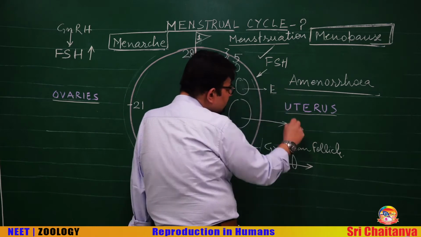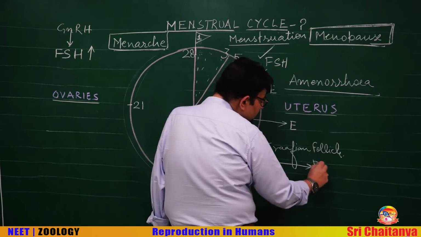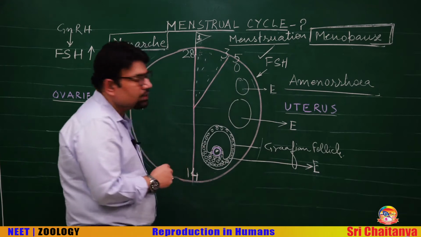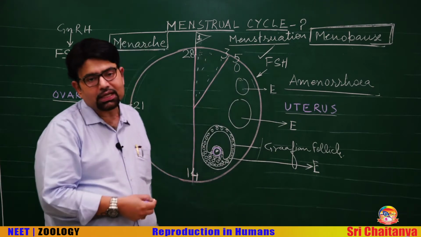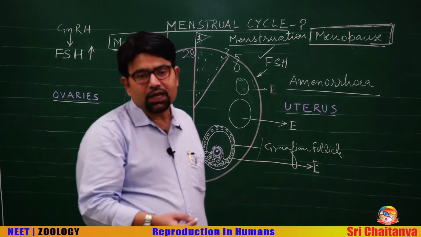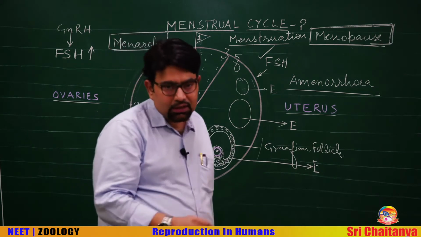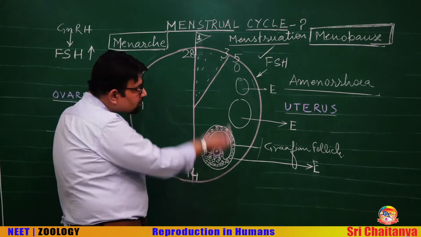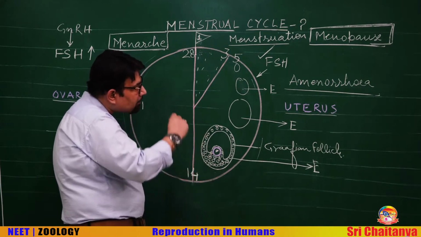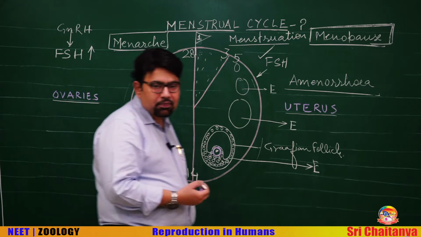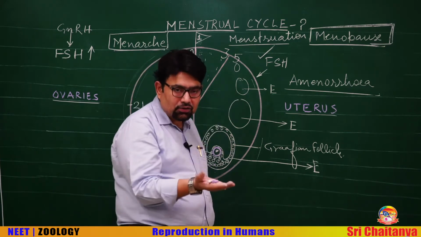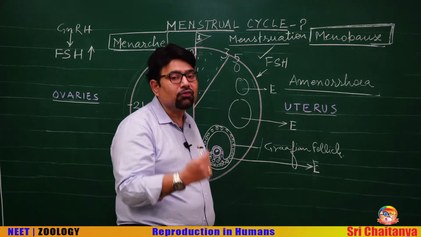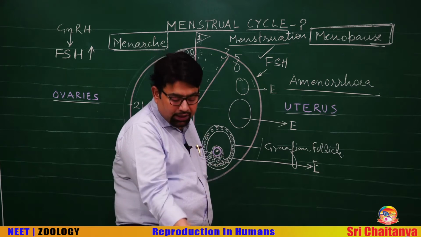The E level is rising in the blood because the follicle is growing from primary to secondary, secondary to tertiary, and finally the Graafian follicle, the fully mature follicle. The level of estrogen now triggers a positive feedback. A very high level of estrogen causes the release of LH, luteinizing hormone, with a very rapid rise.